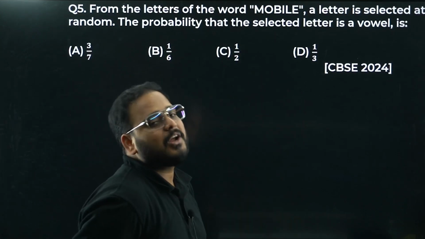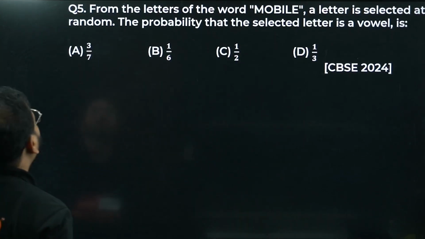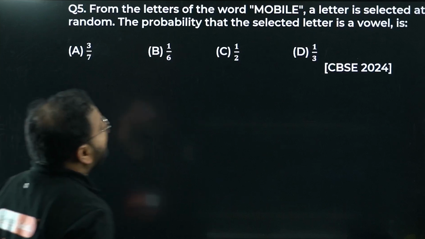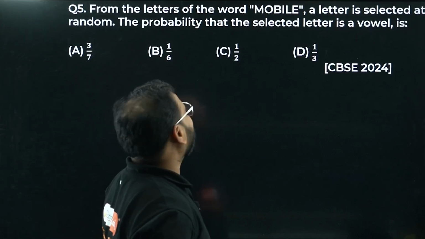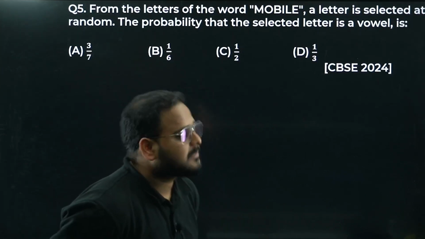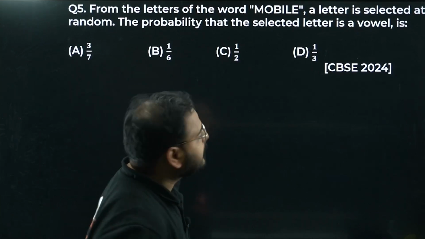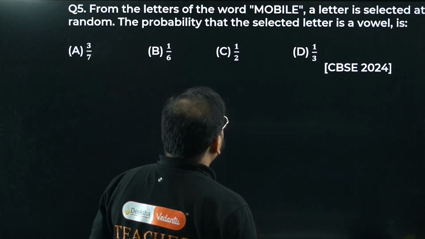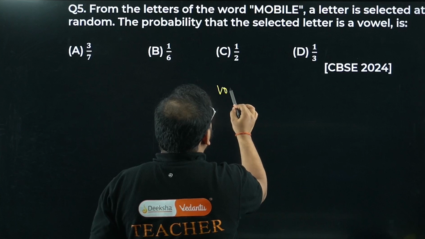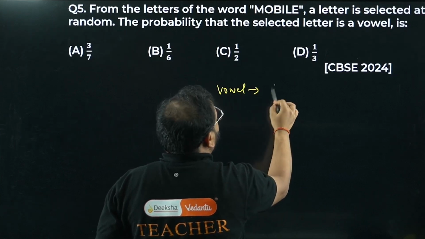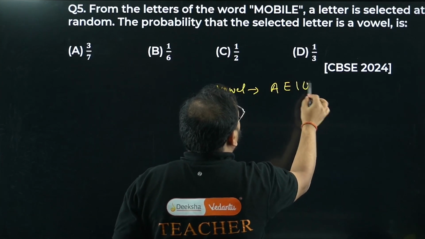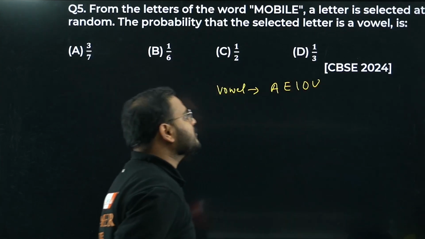Again, CBSE 2024 paper, have a look. From the letters of the word mobile, okay, a letter is selected at random. Probability that the selected letter is a vowel. Vowel, sir. Vowel is what, bacha, if you remember. Sir, don't teach English to us, no? A, E, I, O, U. A, E, I, O, U is my vowels.